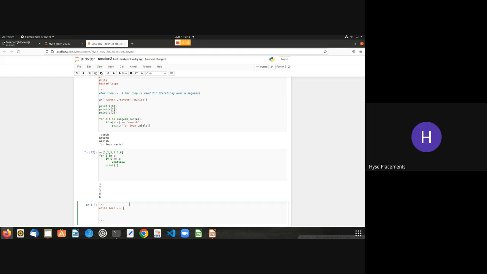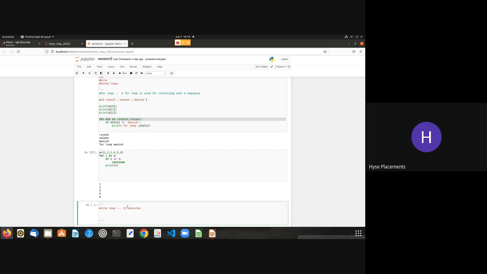A while loop executes a set of statements as long as the condition is true. We checked the for loop, which doesn't have any particular condition. It understands the length of the sequence and executes the output. But the while loop executes a set of statements as long as the condition is true. I'll show you a practical example so that you understand it.